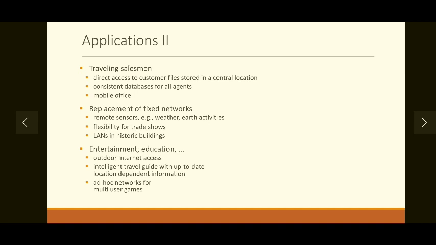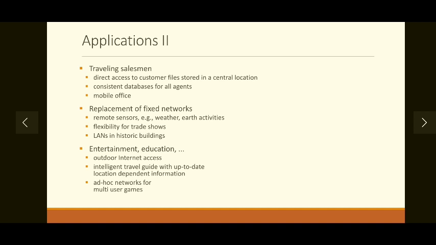Then the third application of mobile communication deals with travel. Let's take an example of a traveling salesman. An employee of an organization, if traveling to a different city, can during that travel access the files stored in a central location. It can not only access but also update the data on those files saved in the central location while not losing the consistency of the database. That can happen only because of mobile communication.